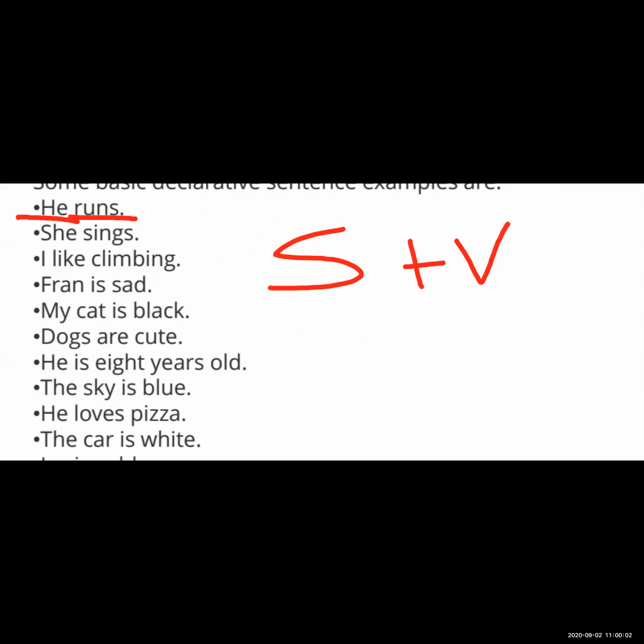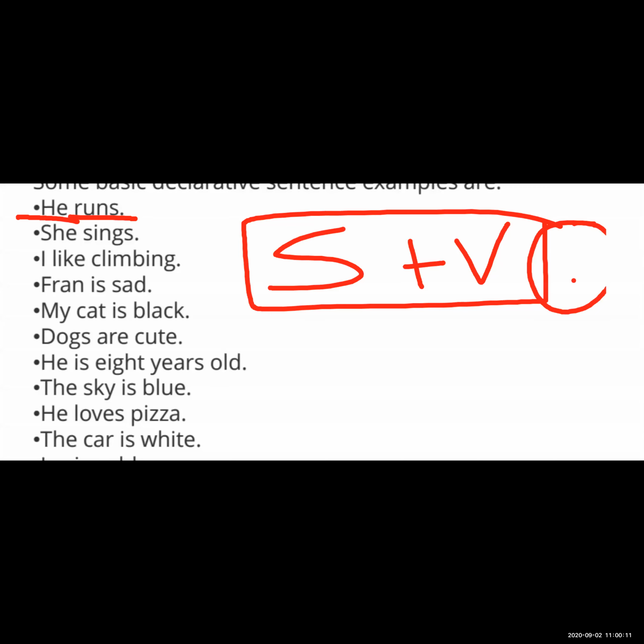See here, word order: first subject and after that verb. And at last there is a full stop. It is very important to identify the declarative sentence by the full stop at the end of the sentence.